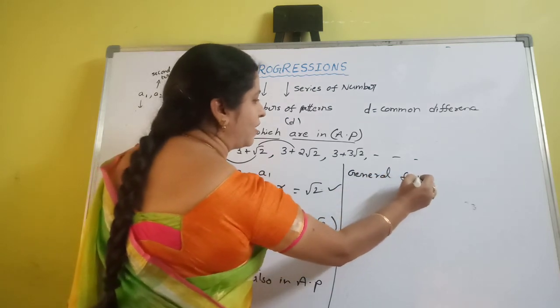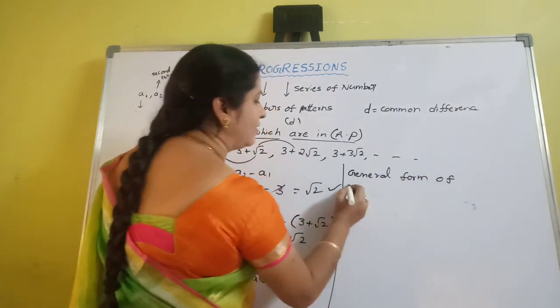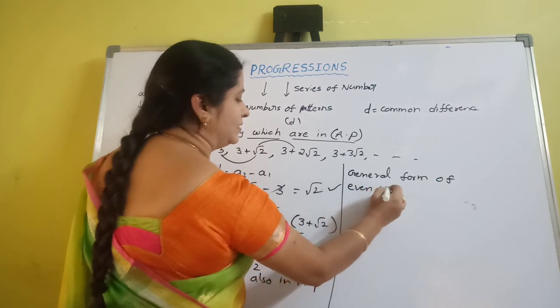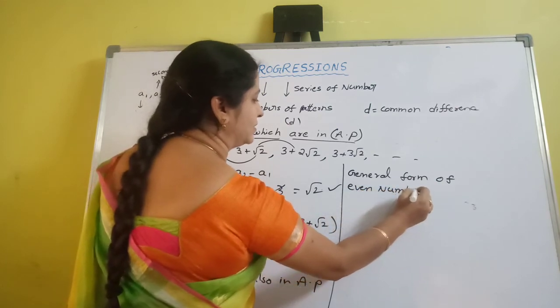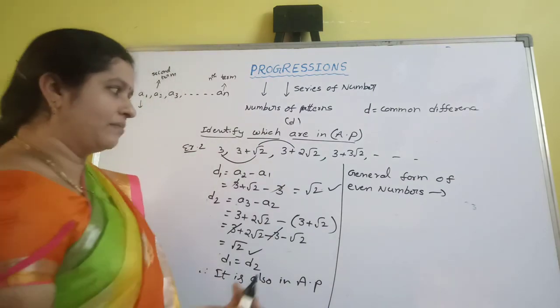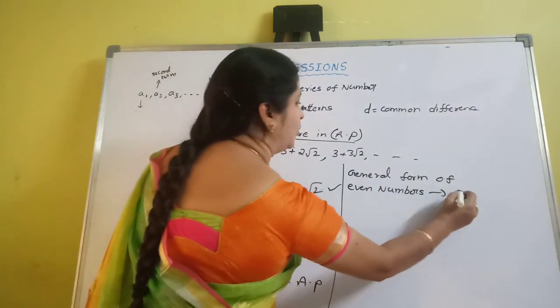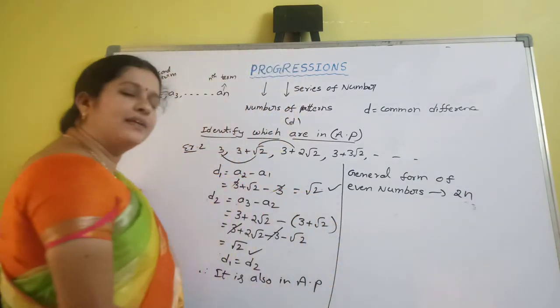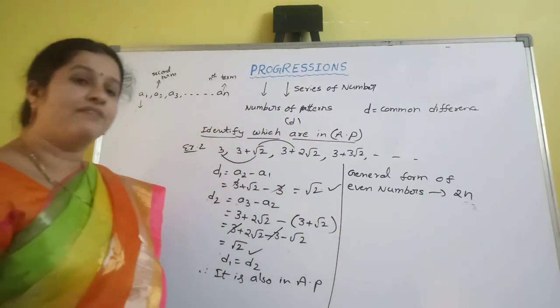What is the general form of even numbers? It is 2n. 2n is the general form of even numbers.